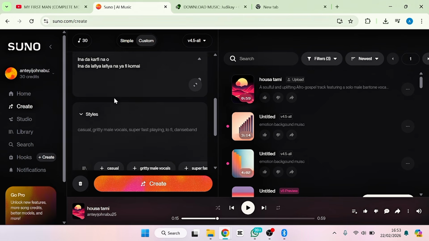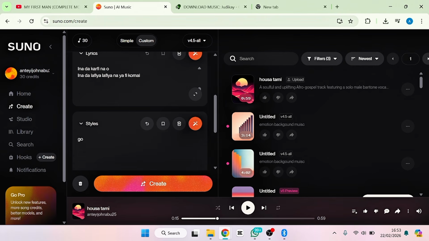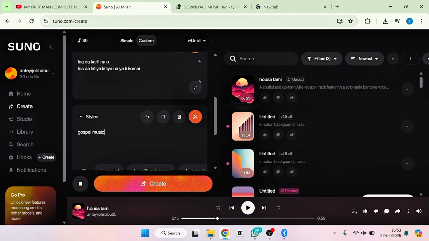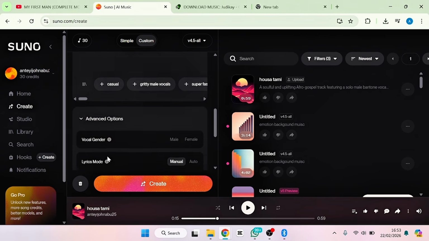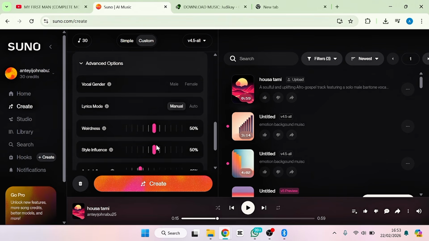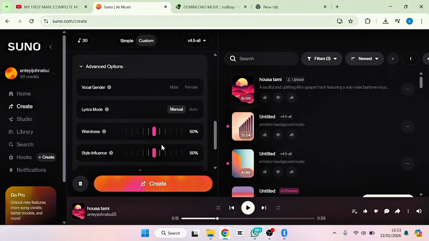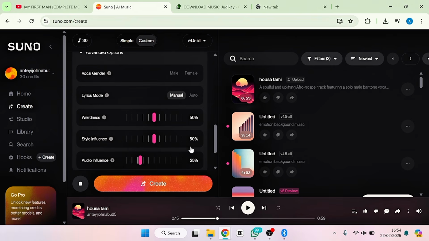Cool. So now scroll up and select the style of the music. I'm going to select gospel. Okay, so that's the style of the music. And then scroll up again, come to advanced, click this advanced, and you are going to see weirdness. I highly recommend you just leave it at 50%. But this style influence, how influenced do you want it to be by your own audio, like the language? I'll always advise you to take it to 100%.